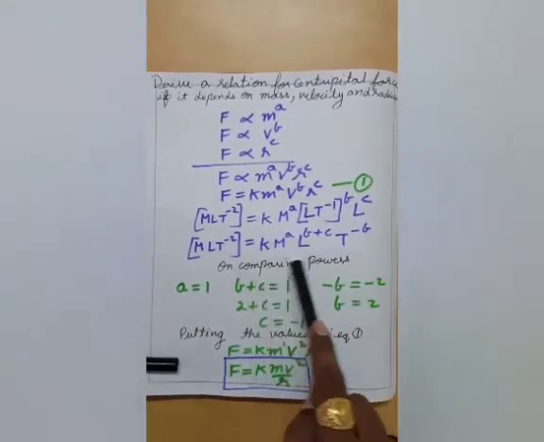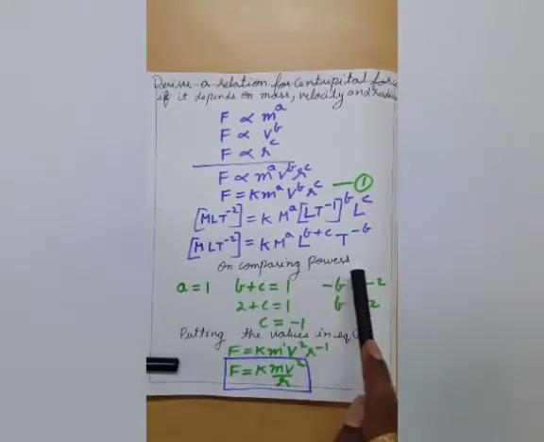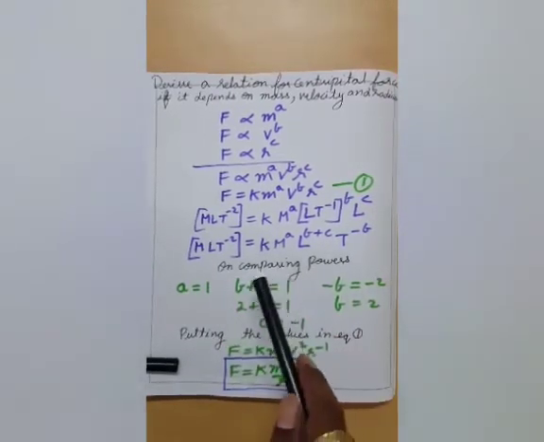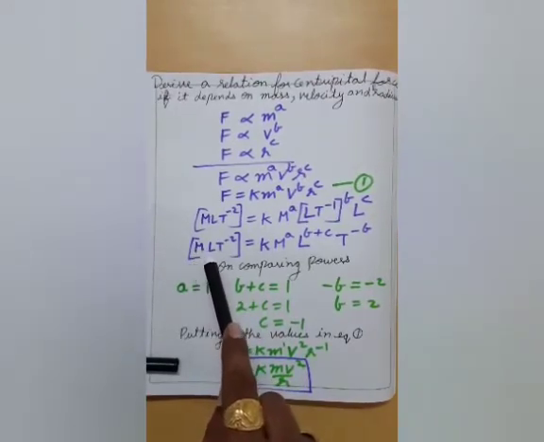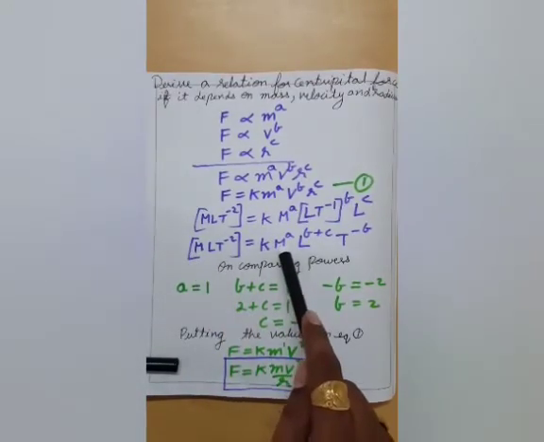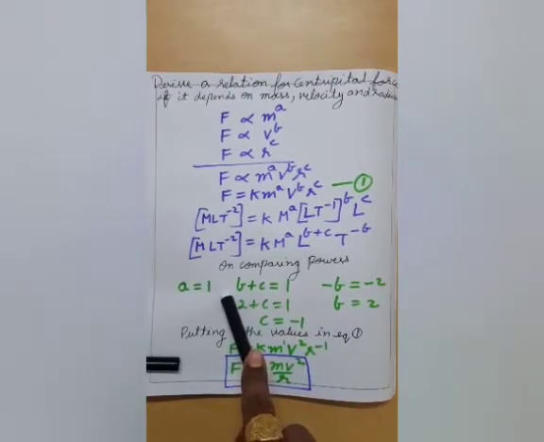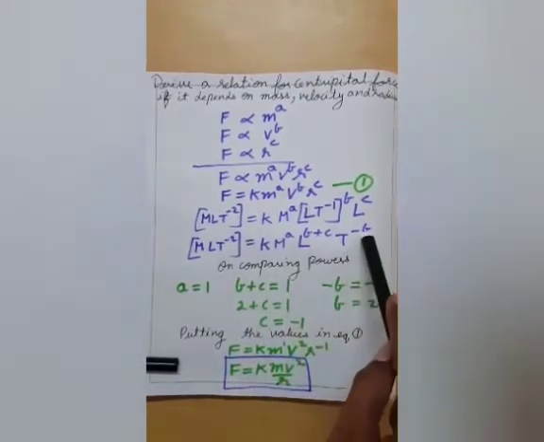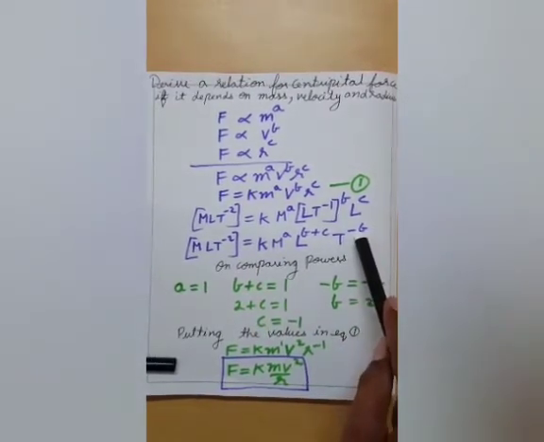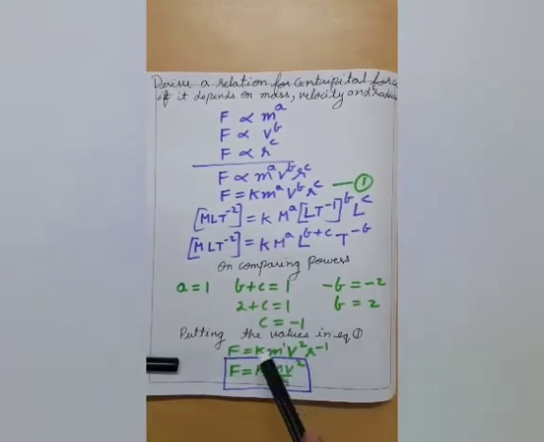Since we are done with the powers, let us compare the powers from both sides. On the left hand side the power of mass is 1, and on the right hand side the power of mass is A, therefore A is equal to 1. Similarly, the power of T over here is minus 2 and over here it is T to the power minus B, therefore minus B is equal to minus 2, that is B is equal to 2.